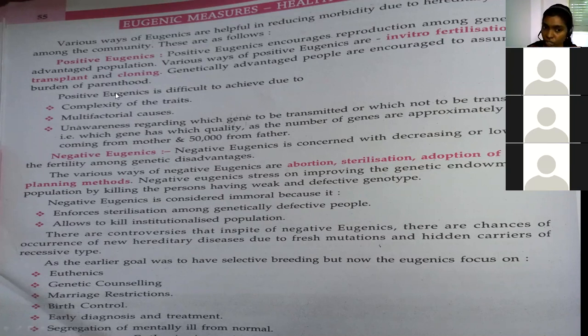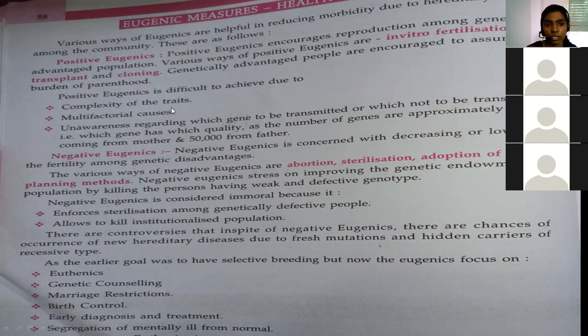So here positive eugenics is encouraging reproduction among the genetically healthy people, but at the same time there is also some difficulty in promoting this eugenics. So what are the factors that have difficulty? Those are complexity within the traits, that is complexity within the genes, multifactorial diseases, and being unable to differentiate what is the good quality of a gene and what is the bad quality of a gene. At that time, we are having the difficulties.